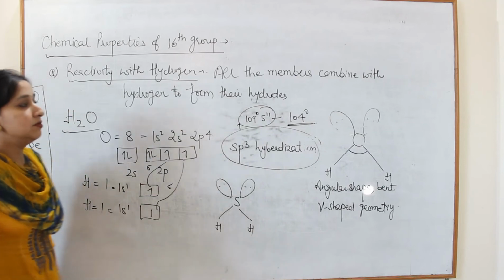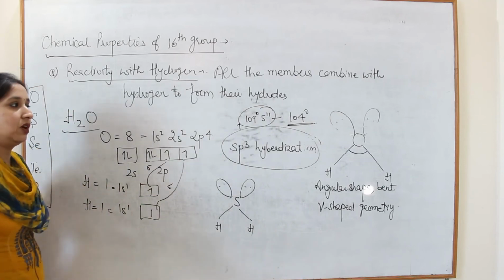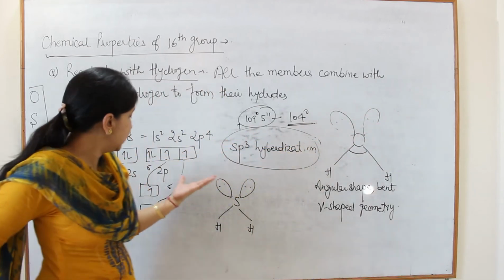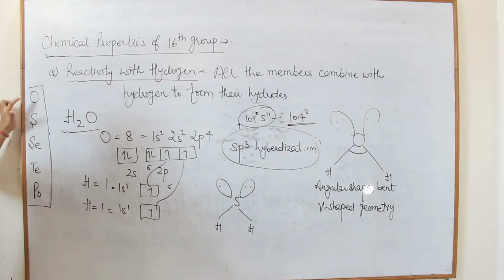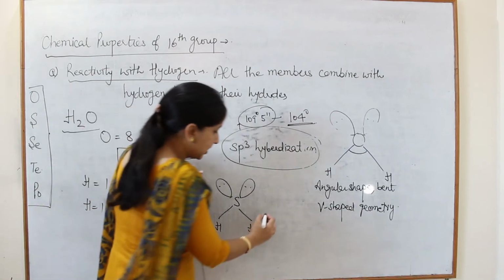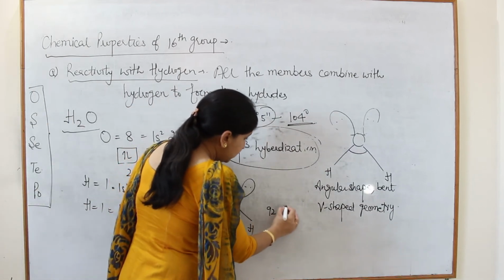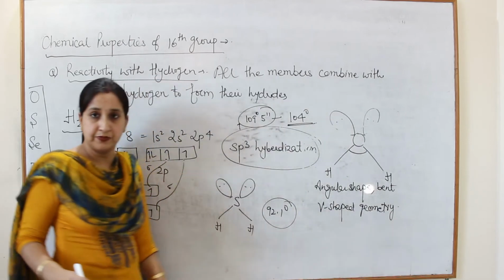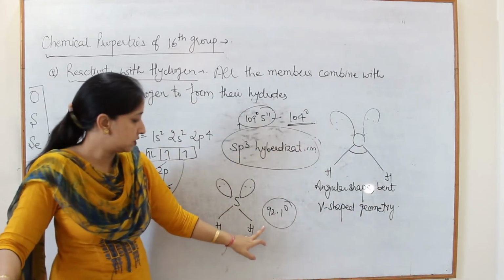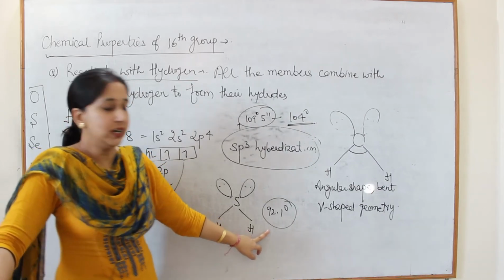So the decrease in bond angle is due to the presence of these two lone pairs. So our next question is, how the bond angle decreases from oxygen towards polonium. Means in case of this hydride, it has bond angle 92.1 degree. So in case of water it is 104 degree, but in case of sulfur it is 92.1 degree.